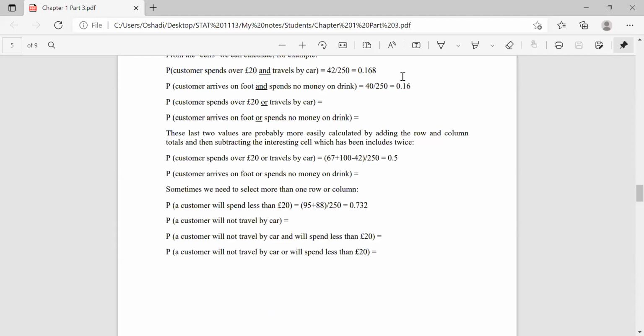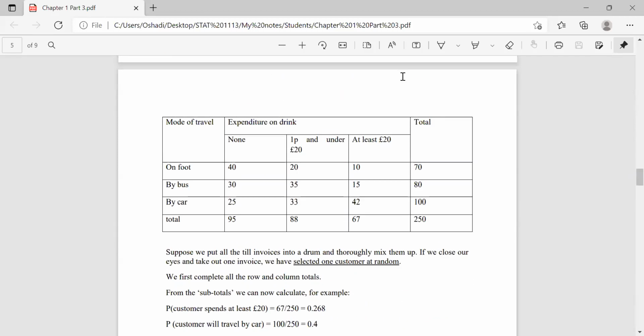Right, a customer will not travel by a car means he or she travels by bus or on foot, right? So that means on foot or by bus.